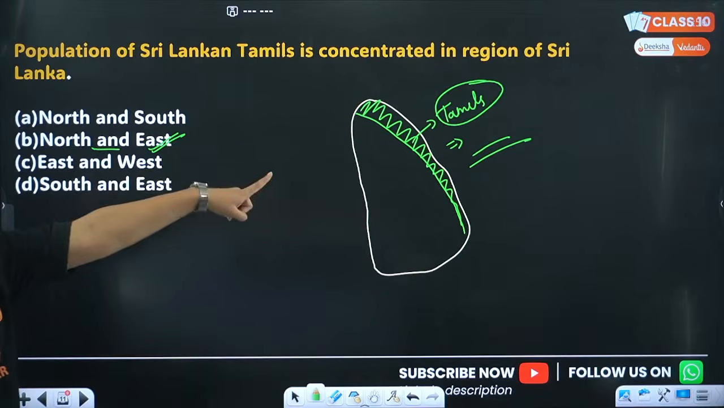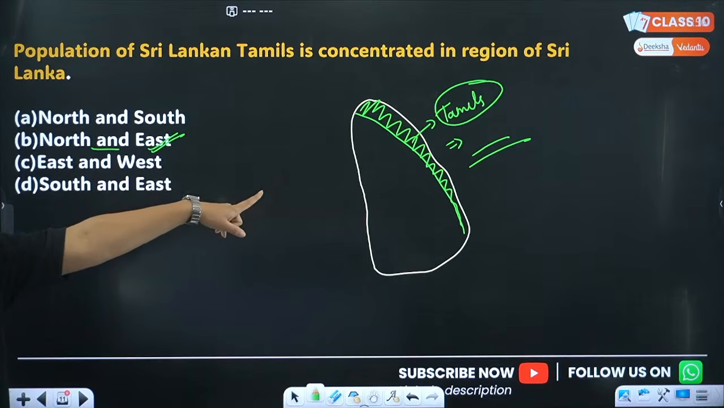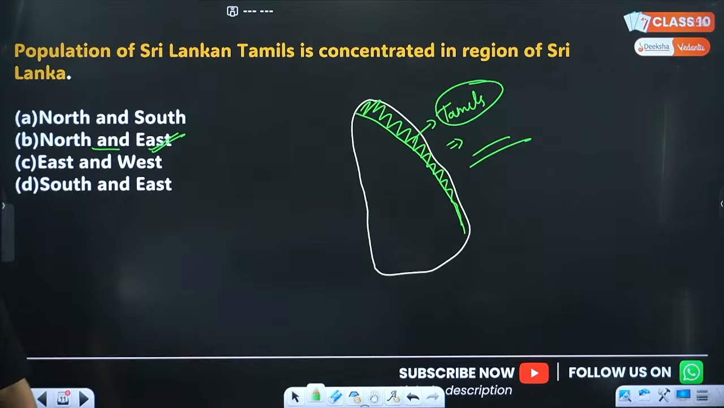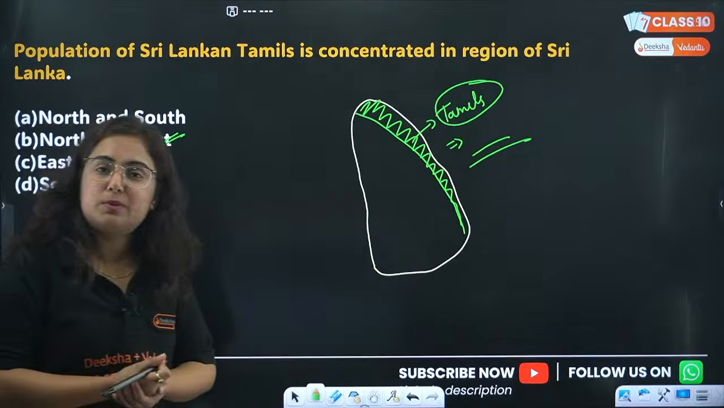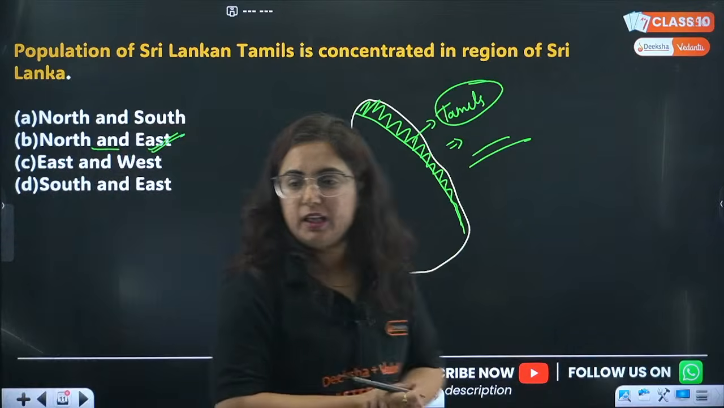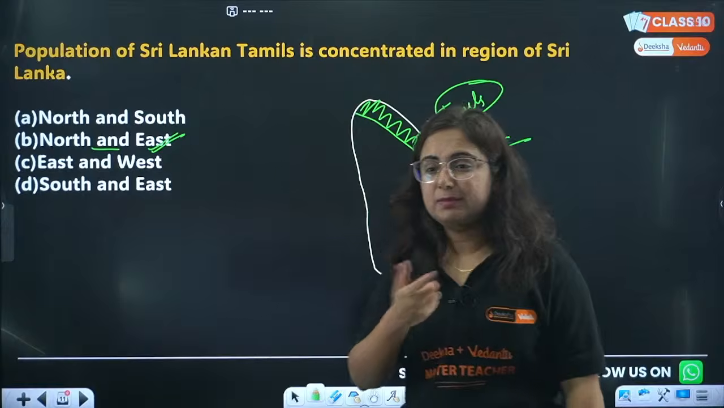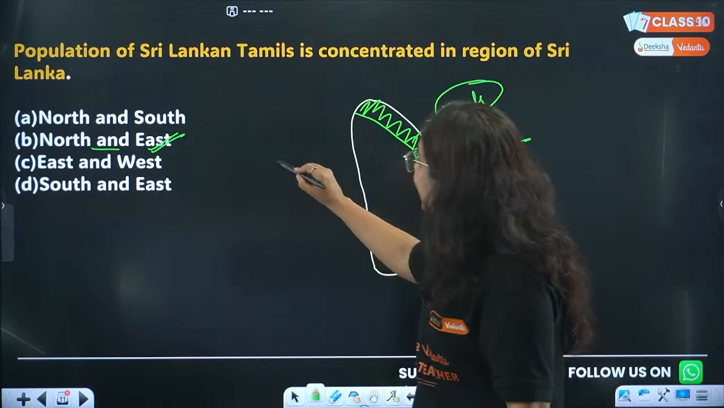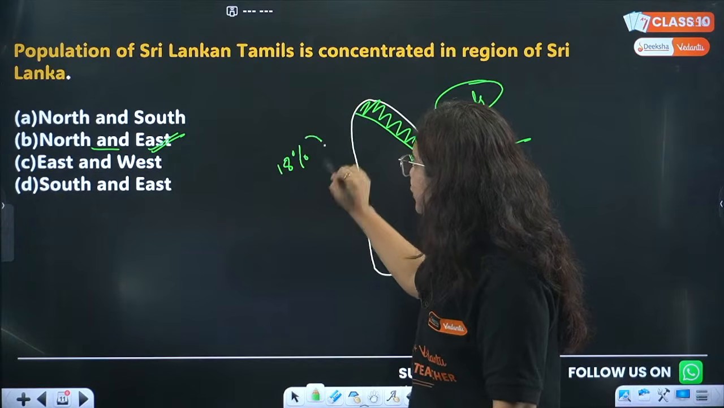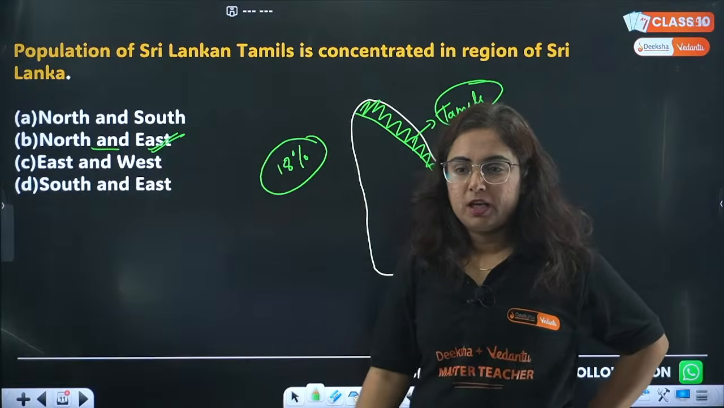Can anyone tell me how much of the population of Sri Lanka is Tamil? 18%, very good, Sumitra. Teja, how come 15%? Where did 15% come from? No, it is 18% of the total population living here.